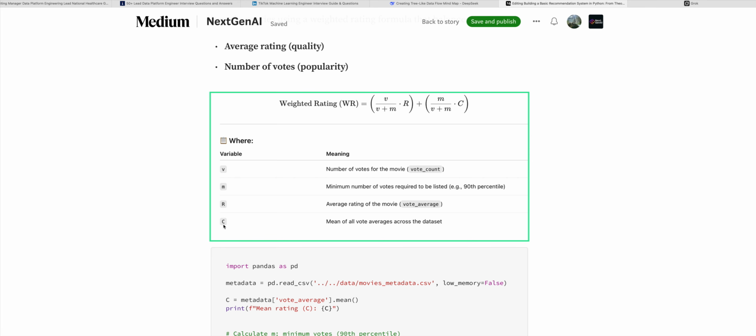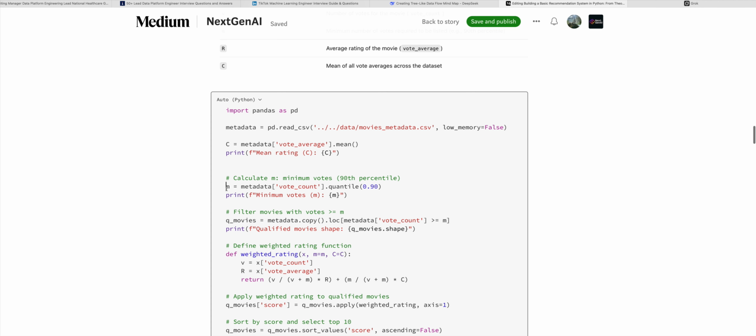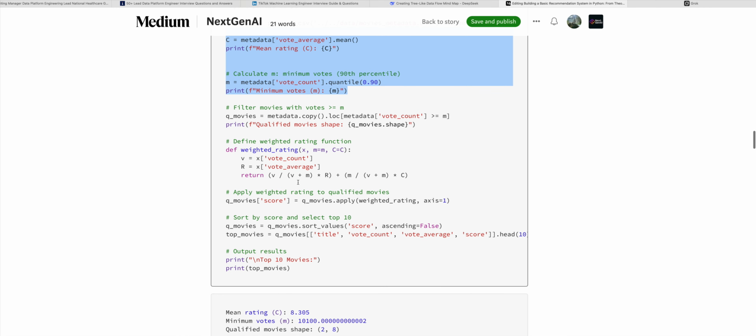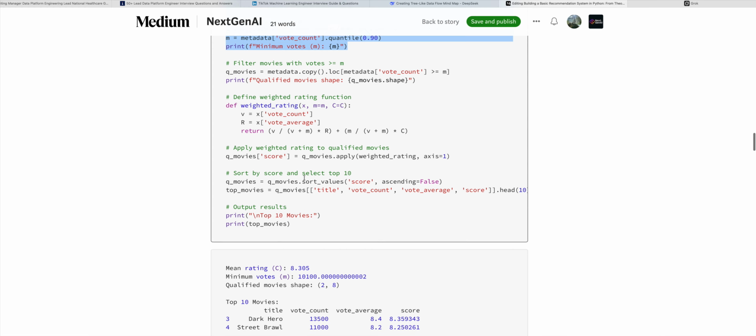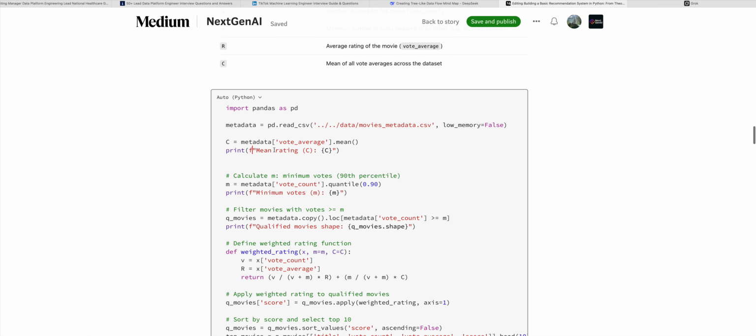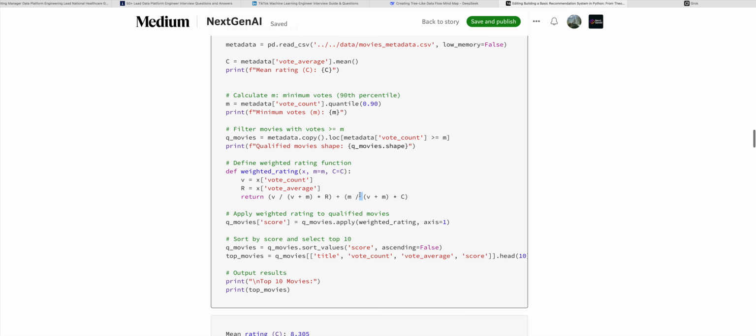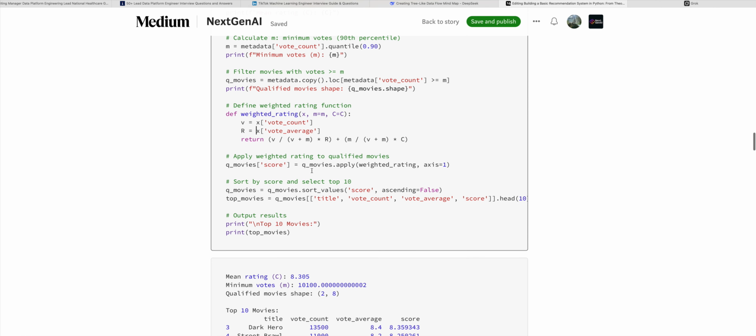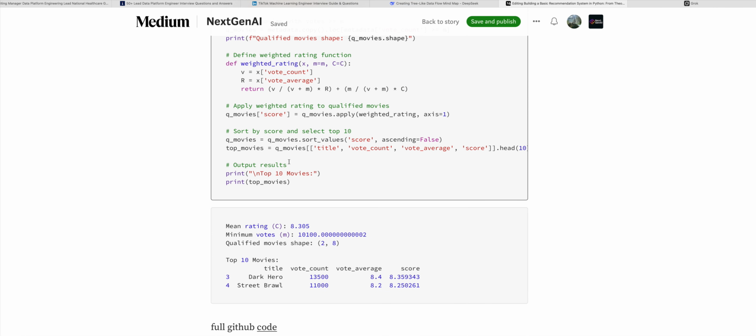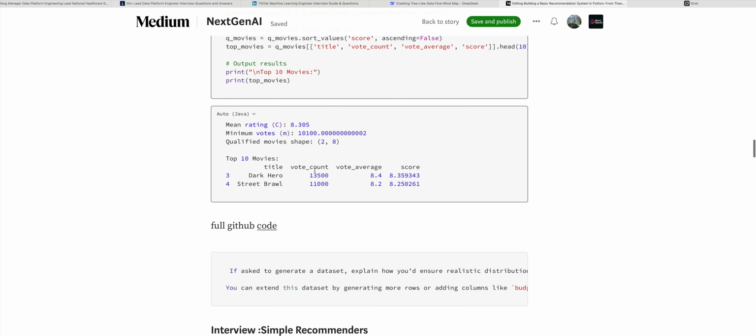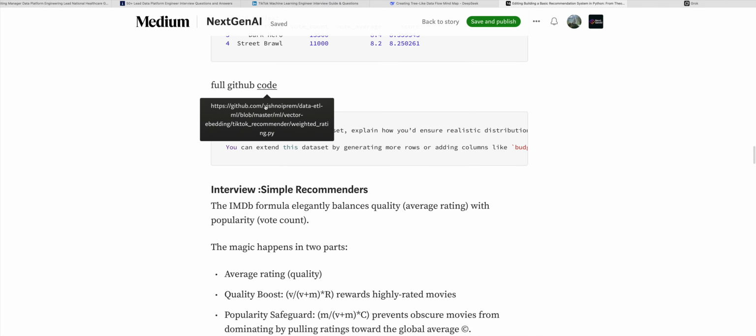So M and C are not row level; they are one value for the whole dataset, and then we calculate using them. This is the code you can go through. Basically, it reads the file, calculates the mean, and then calculates the percentile, which is M. Then for every row we calculate this value, and based on the top ranking they will suggest. So this is not personalized, and the full code is here. You can walk through this code.